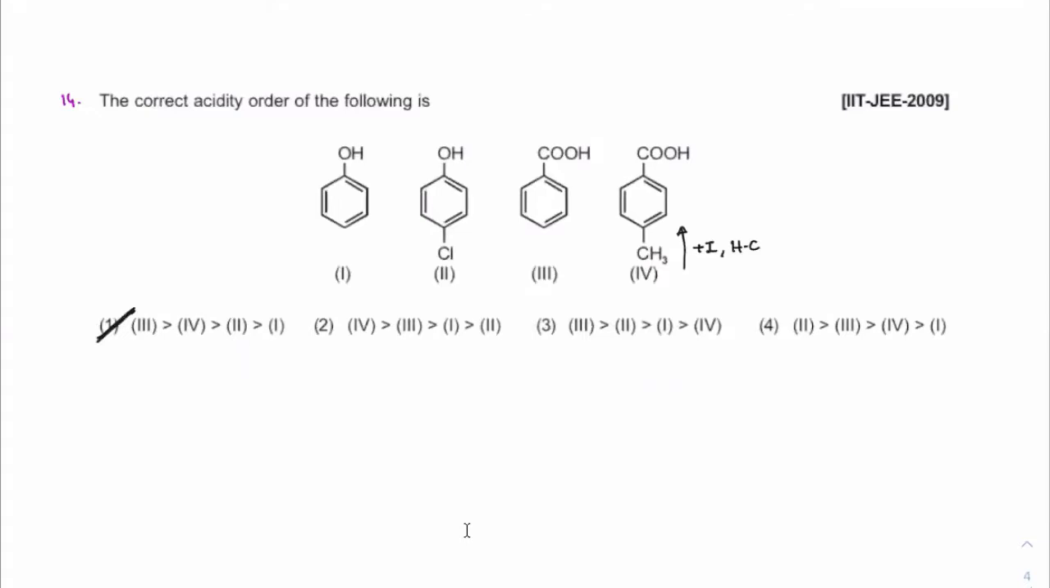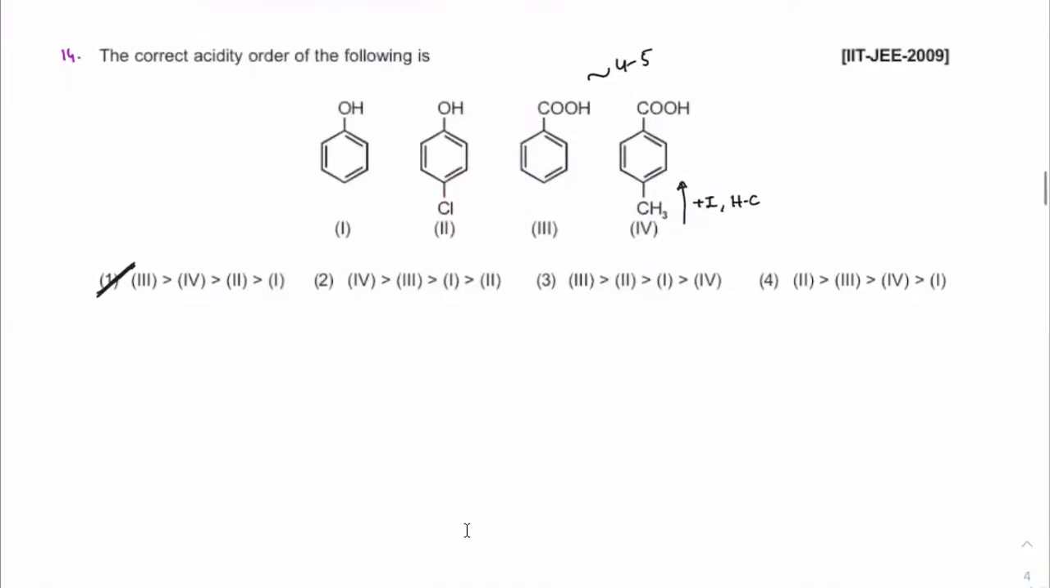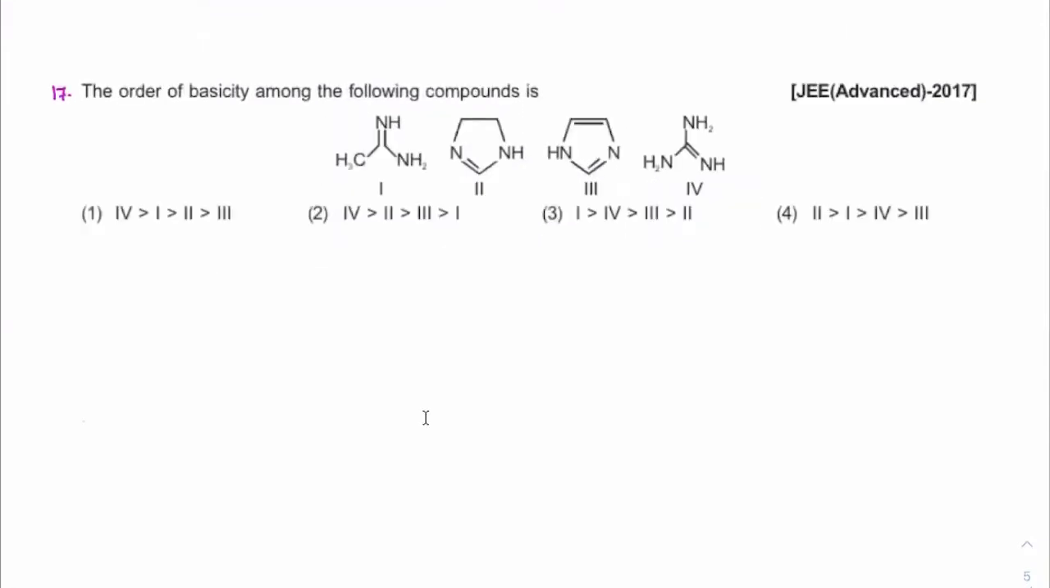Phenols are always in the range of 10. Carboxylic acids are in the range of 4 to 5. Any donating or withdrawing form of phenols will be in the range of 10 only, meaning 9.5 to maybe 10.3 like that. Remember the family pKa values, very useful.